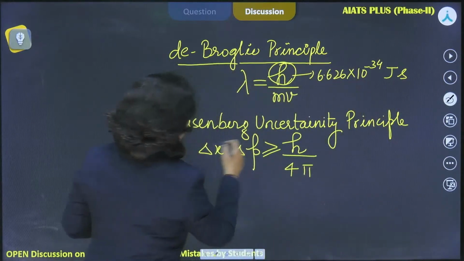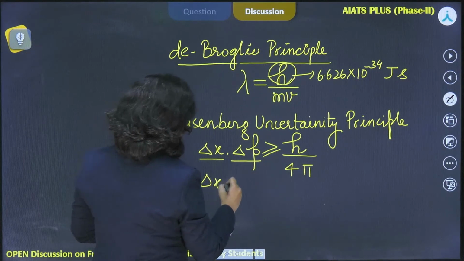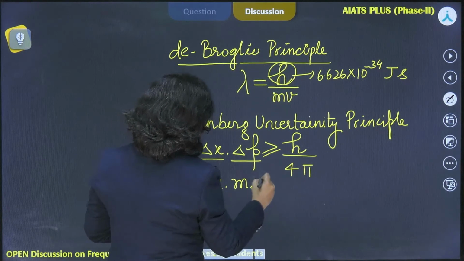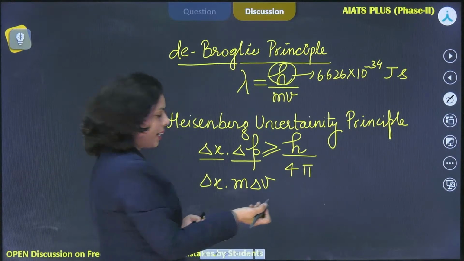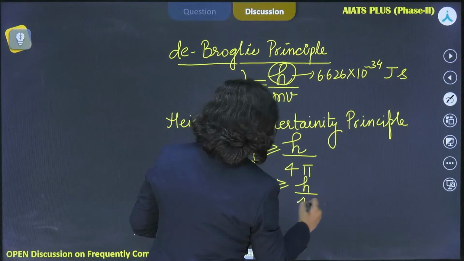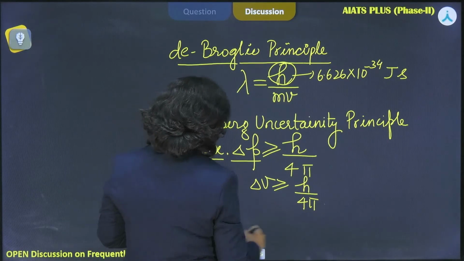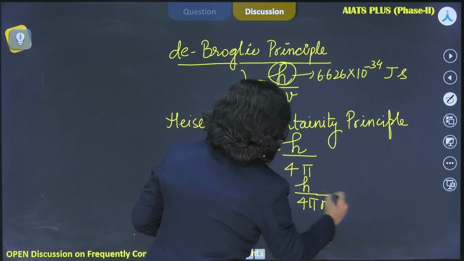Now, here just look at delta x, delta p. It can also be simplified to m delta v, because mass is a constant thing, right? You cannot change it. So it's greater than or equal to h by 4 pi. So what I can do, I can just send this constant mass from here to the other side as well, right?